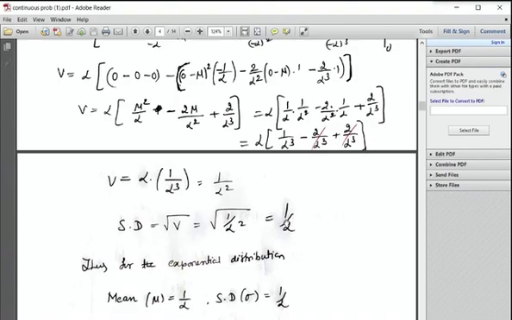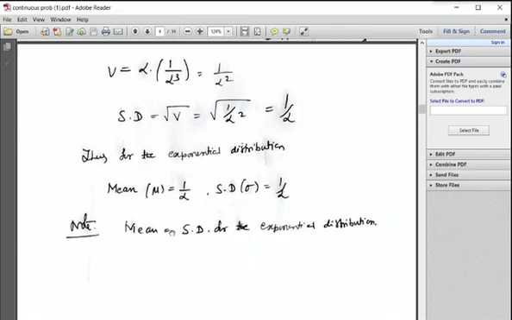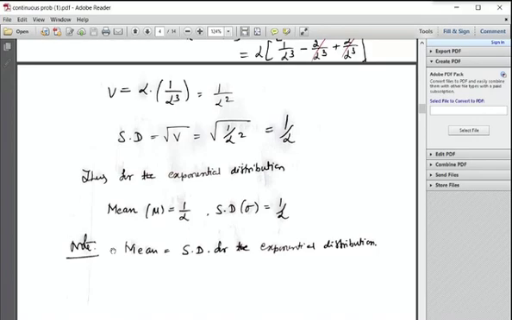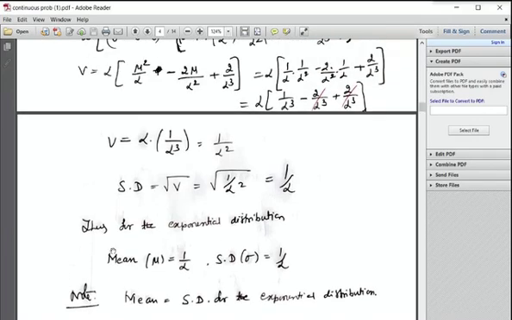Therefore, standard deviation of x for the exponential distribution, standard deviation and mean are equal, and that is equal to 1 over alpha, right? The mean is equal to the standard deviation for the exponential distribution. What is the mean formula? 1 by alpha. What is the formula for standard deviation? 1 by alpha, right? So mean and standard deviation are equal for which one?